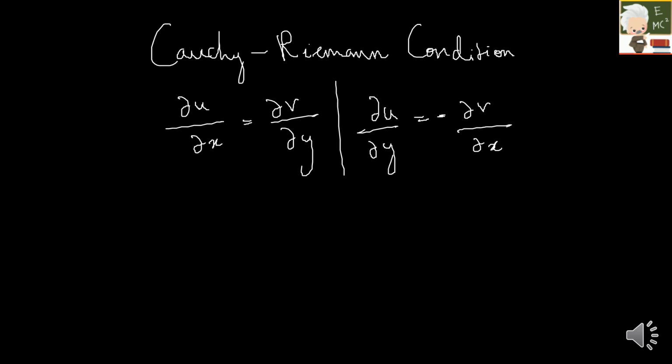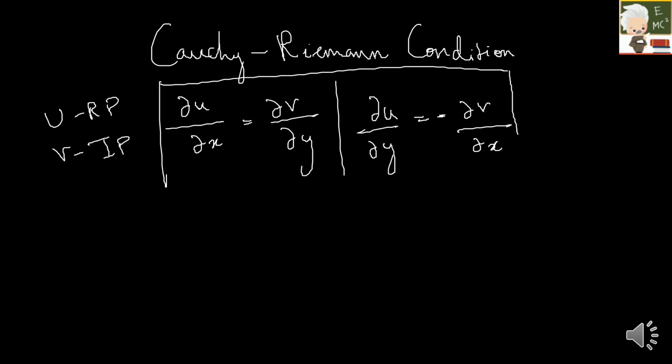Here u is the real part of the function and v is the imaginary part. You can check whether your function is analytic or not by verifying this condition.